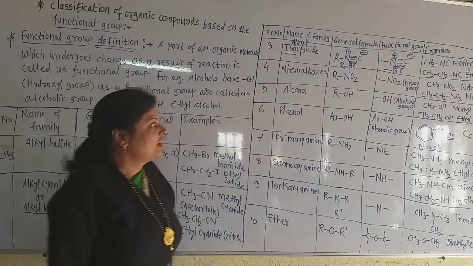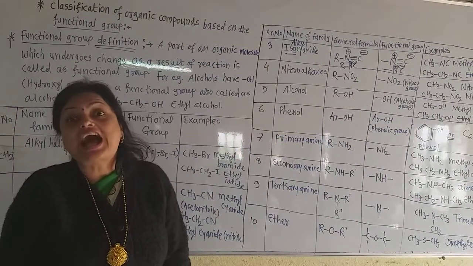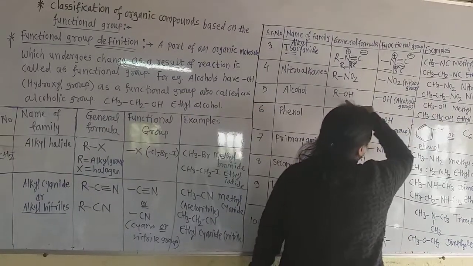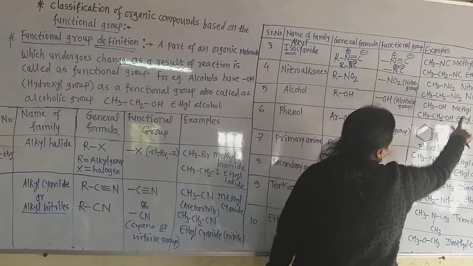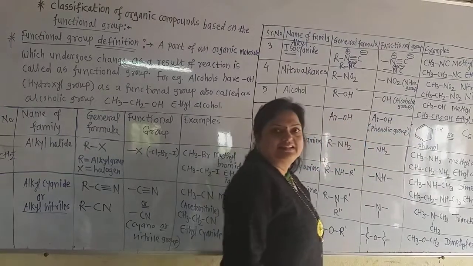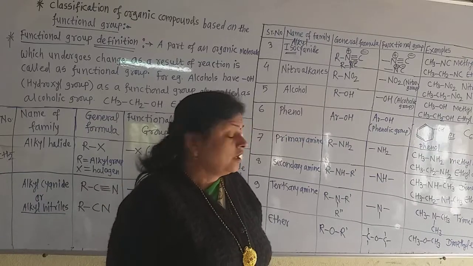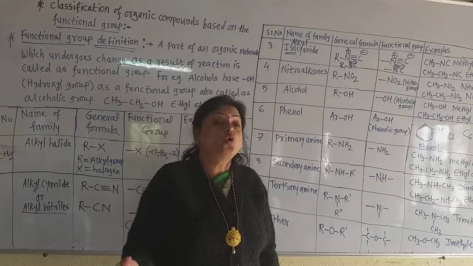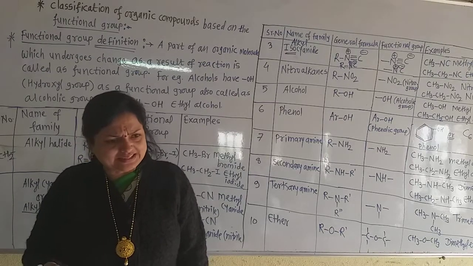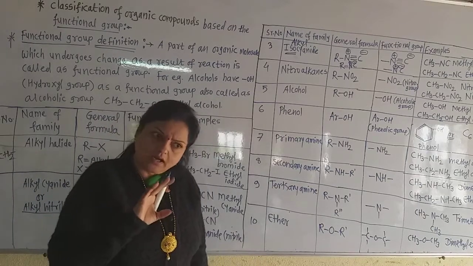The -OH is the alcoholic group, and alcohols have the general formula ROH. R means alkyl group. If the R group is CH3, then the alcohol is methyl alcohol. If the R group is CH3CH2 and then OH is there, that is ethyl alcohol. Now very simple: n-propyl alcohol, isopropyl alcohol, tertiary butyl alcohol. As the alkyl groups are there, names are given by writing the word alcohol after the alkyl group.